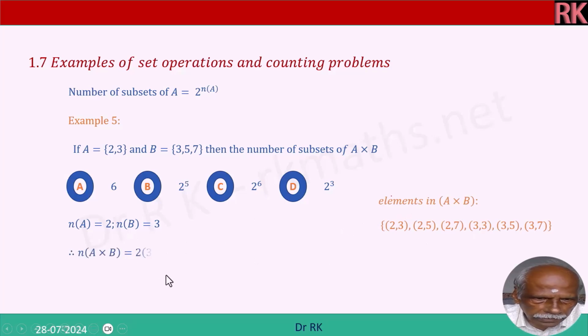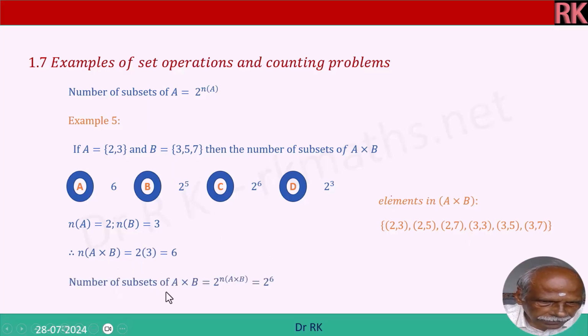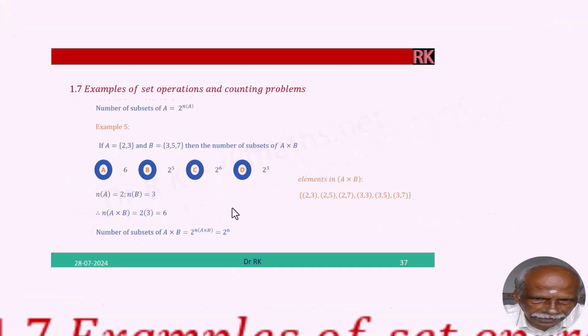So the number of elements in A cross B is 6. The number of subsets of A cross B is what is asked, not the number of elements. The number of subsets of A cross B is 2 power the number of elements in A cross B, that is 2 power 6. Option C is the correct answer.